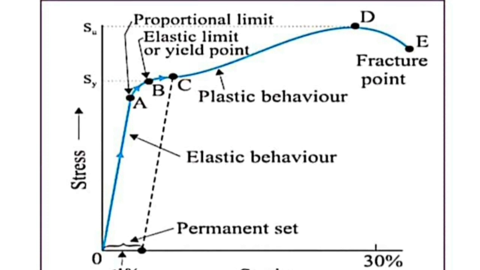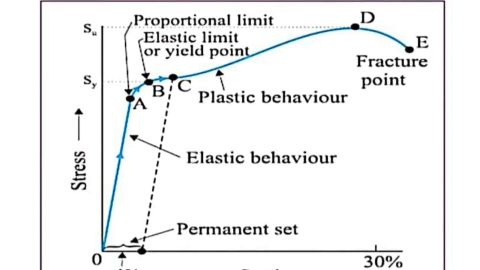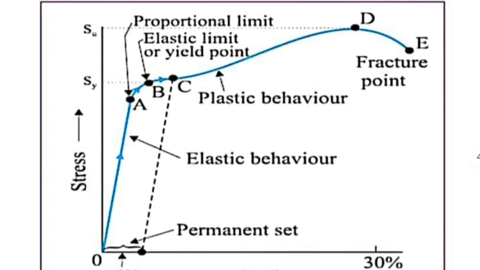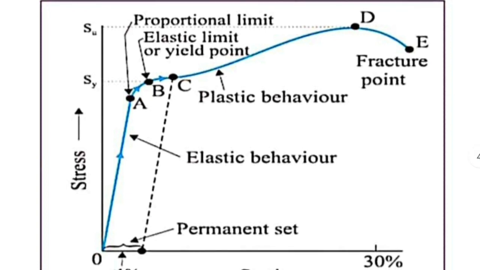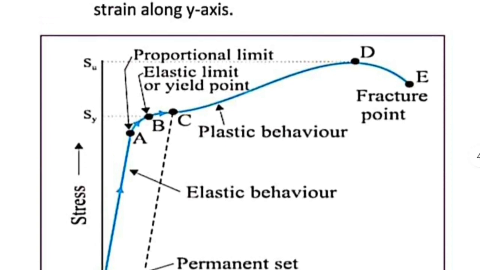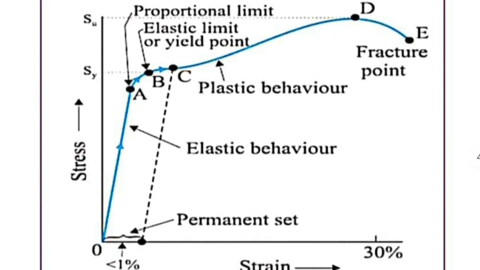Here stress is applied, that means we apply a force, and that applied force produces a stress. That stress is marked along the y axis, and the corresponding strain is taken from the x axis. So the graph will be as shown. It has certain regions OA, AB, BC, CD, DE, and the points also we need to explain.